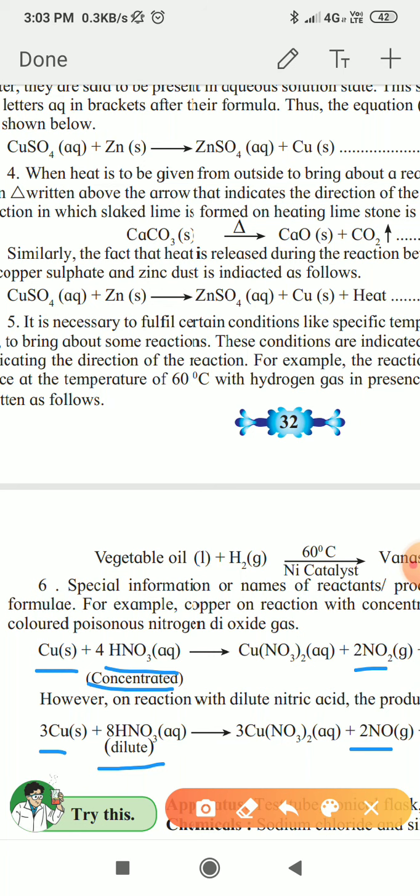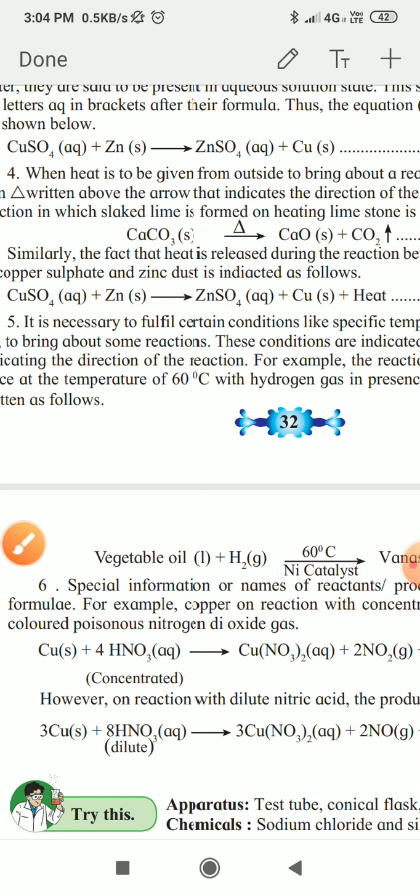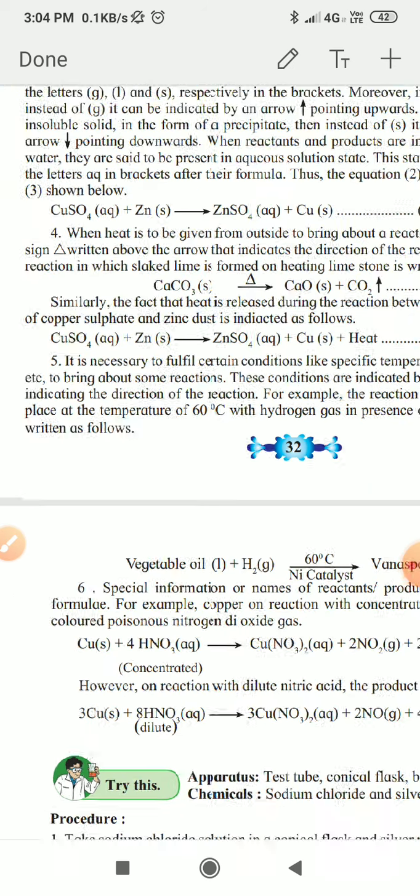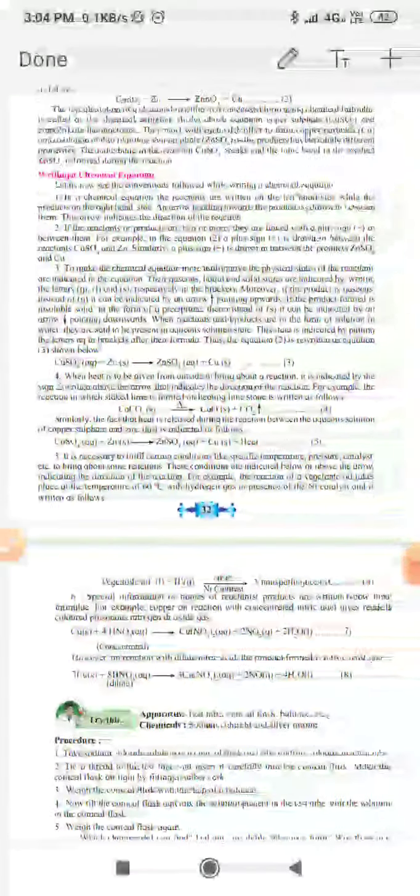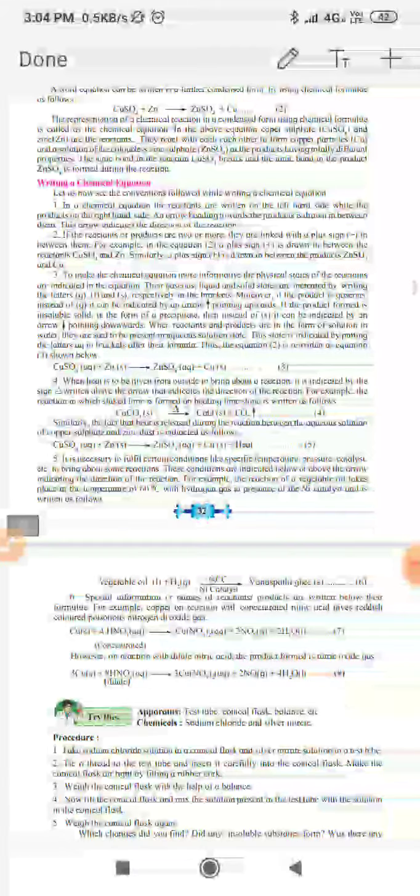So these are special conditions for dilute nitric acid and concentrated nitric acid, and they are written below their formulas. Also names of reactants and products are written below their chemical formulas. Okay, so these are certain conventions for writing chemical equations. Thus we studied the conventions of writing chemical equations.